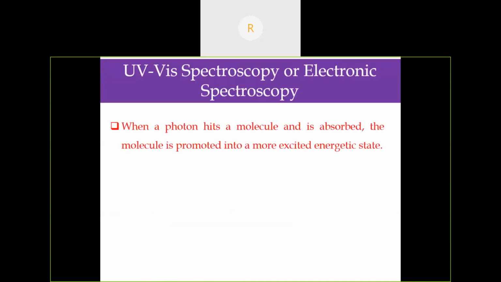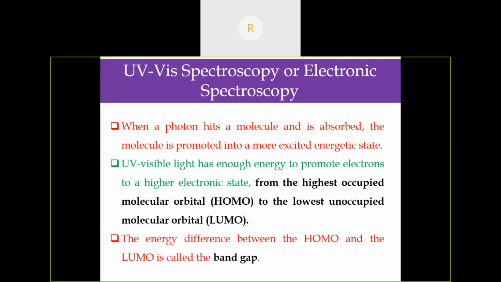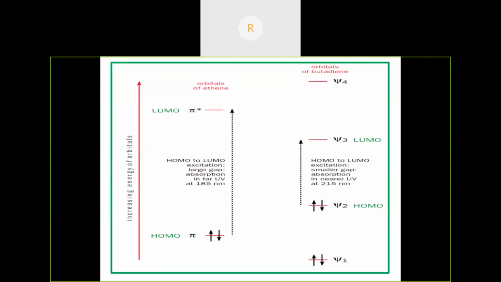So what happens when a photon hits a molecule? The molecule absorbs some amount of energy and is promoted to a higher excited state. So it promotes electrons from HOMO to LUMO. HOMO means the highest occupied molecular orbital, and LUMO, the lowest unoccupied molecular orbital. The energy gap between HOMO and LUMO is called band gap. In the case of ethylene, a pi to pi star electron transition takes place. Here the HOMO is the pi orbital.